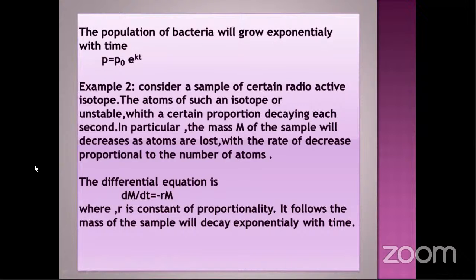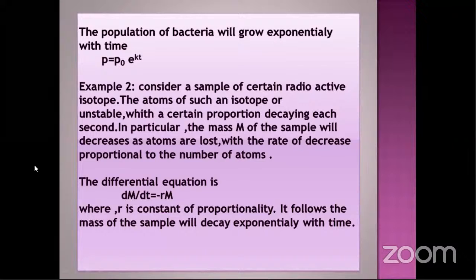We can write dy by dt equals minus ry, where y is the mass m. If we integrate, the solution is m equals m naught e power minus rt. Here m naught is the mass of the sample at time t equals 0.